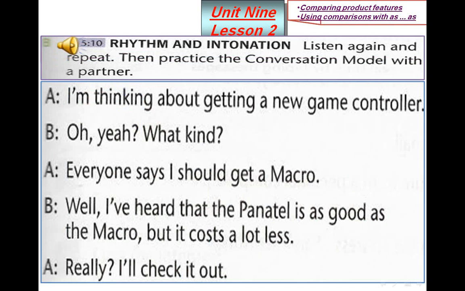Page 103, Conversation Model. Exercise B, Rhythm and Intonation. Listen again and repeat. Then practice the conversation model with a partner.